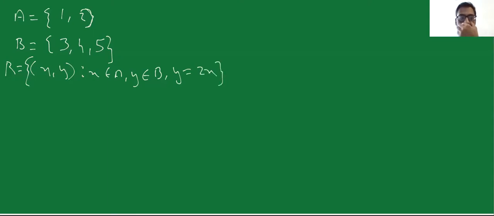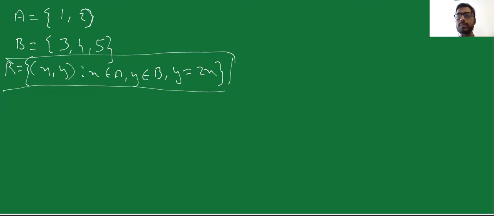So consider this new example. The elements in A are 1 and 2. The elements in B are 3, 4, and 5, which is 3 elements. First of all, tell me how many possible relations we can form. As A has 2 and B has 3, the number of total possible relations can be 6. But for this particular question, I've introduced a new condition for relation. The condition is that y should be equal to 2 times x. So what does that mean and how should we solve it?